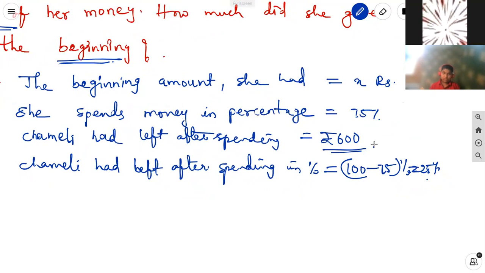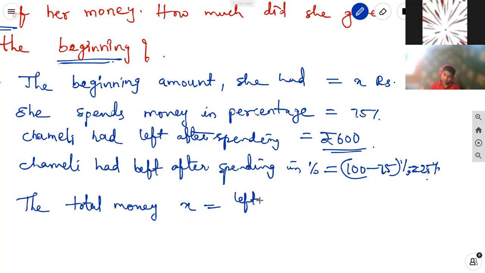We don't know what amount of money she had in the beginning. So we can take the total money, the total money is equal to X, equal to leftover money by the leftover money percentage.